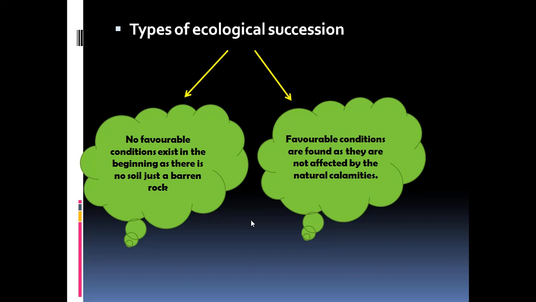And if you take up the primary succession, no favorable conditions will be there in the beginning. That's why organisms like lichens only can grow on the barren rock, whereas the secondary succession usually starts from the mosses, so favorable conditions will be there because favorable conditions will not be destroyed by the natural calamities.